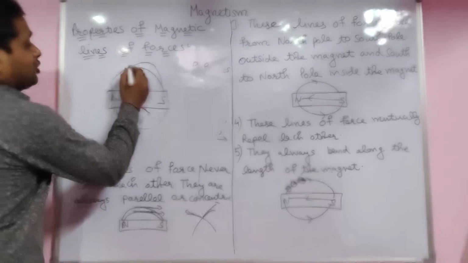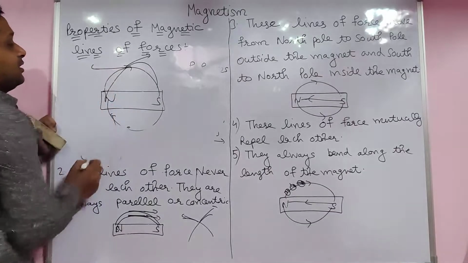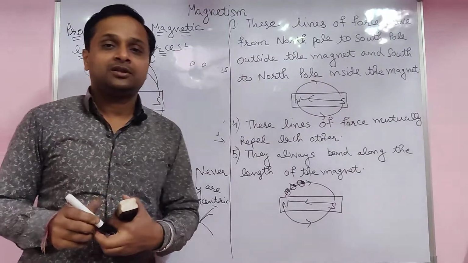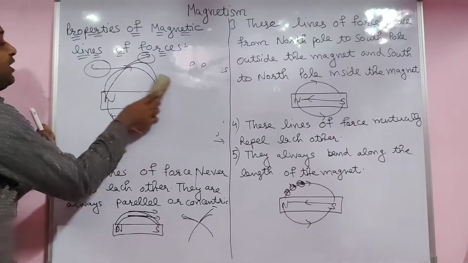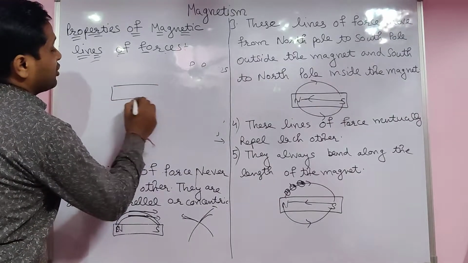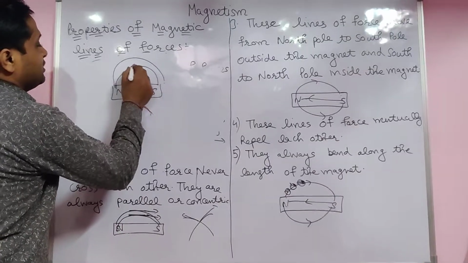So if two lines cross at a point, there would be one direction for this line and another for that line, but two directions at one point is not possible. So keep in mind, two magnetic lines of forces never cross each other and are always continuous.